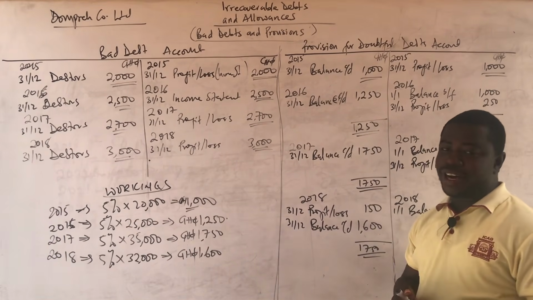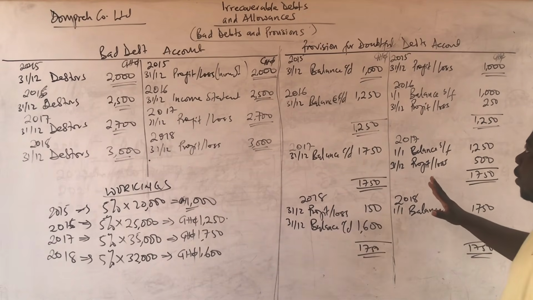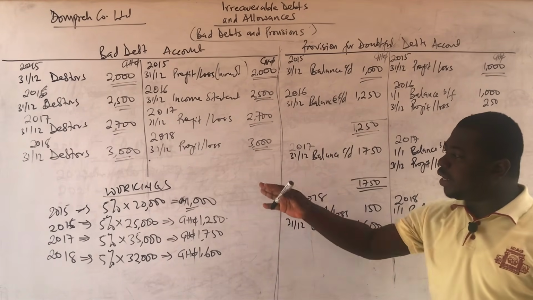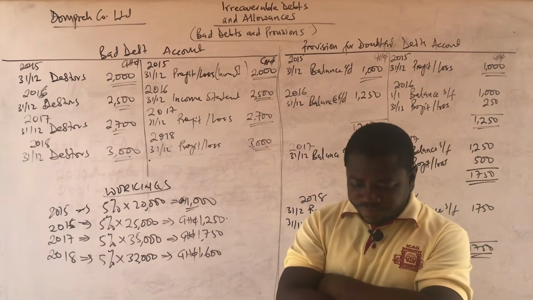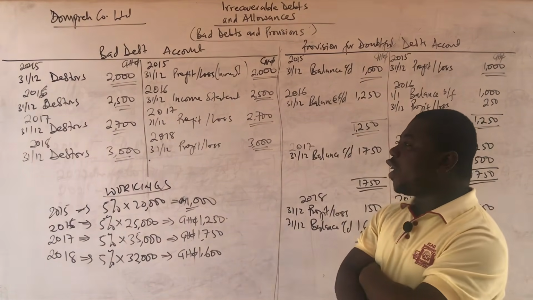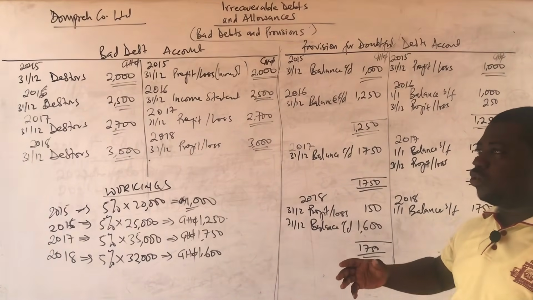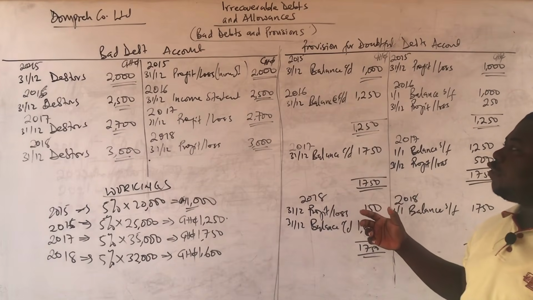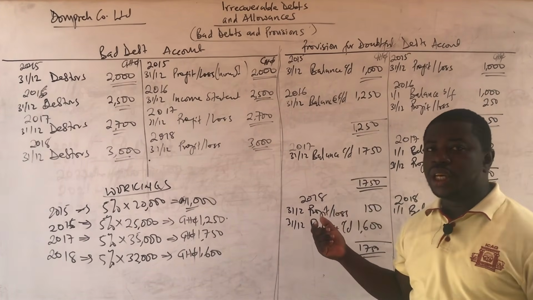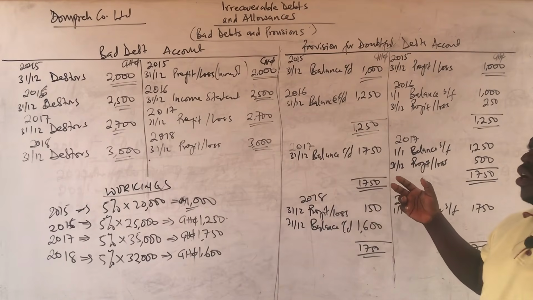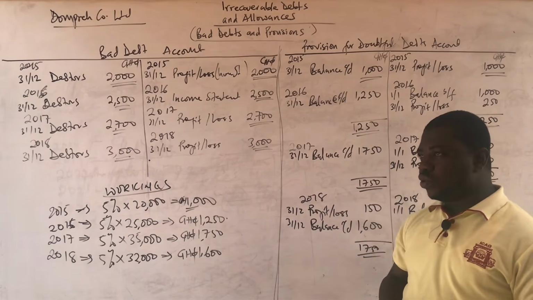I'm sure by now your understanding is okay. You have been able to understand what I've explained. So this is how to go about the bad debt account and the provision for doubtful debt account. That is all. In fact, the most important is what I have done. If there is any other thing to do, we may just have to look at the extract, the statement of financial position extract, how it's going to be, and maybe the statement of profit or loss extract. That is what we are going to do now.